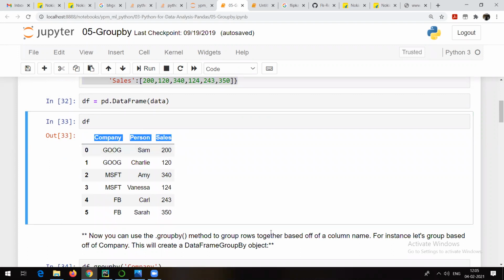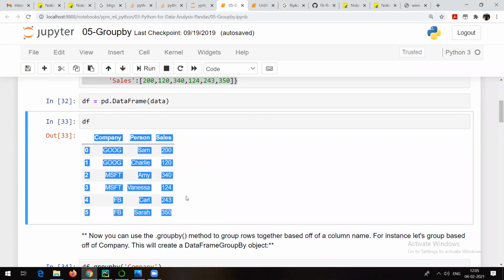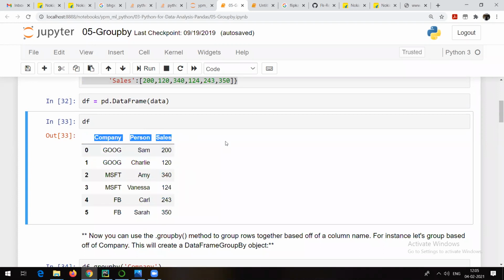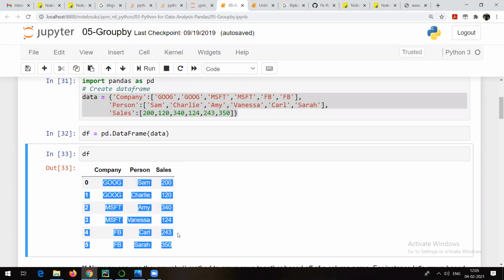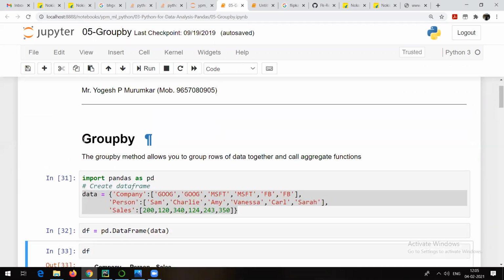What I remember is NA, removing the missing values. No, sir. So that means group by is the thing we are going to start.